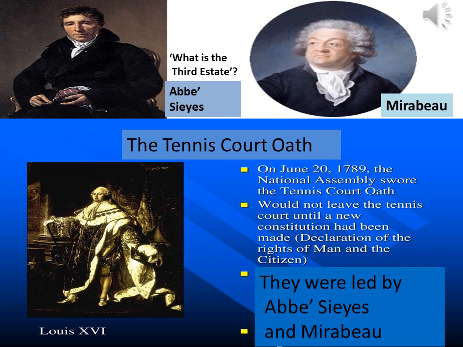The members of the National Assembly were led by Mirabeau and Abbé Sieyès. Mirabeau was born in a noble family, but he was convinced of the need to do away with the society of feudal privileges. He brought out a journal and he had delivered powerful speeches to the people at Versailles. Abbé Sieyès was originally a priest who wrote an influential pamphlet called What is the Third Estate?